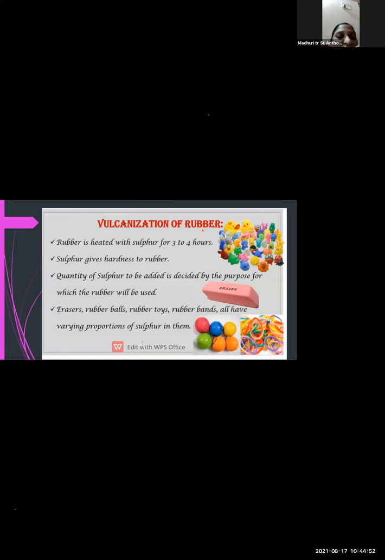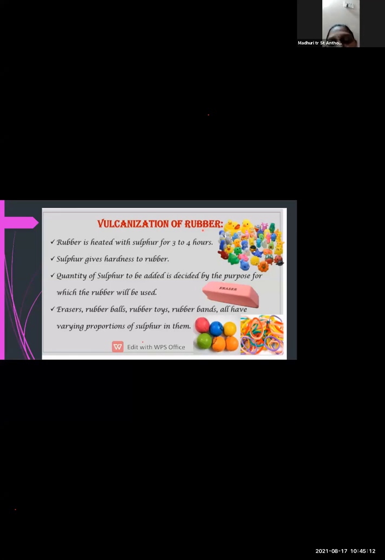So from rubber, what can be made? Erasers, rubber balls, rubber toys, rubber bands, all these with varying proportions of sulfur with the rubber. These rubber things can be obtained from the rubber.